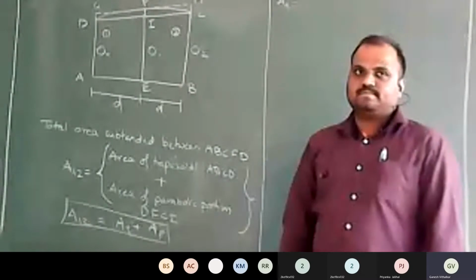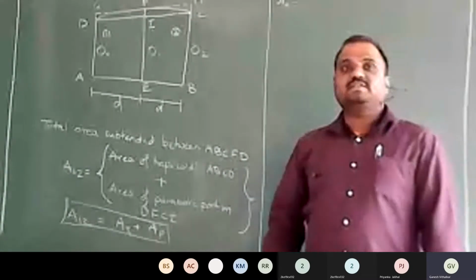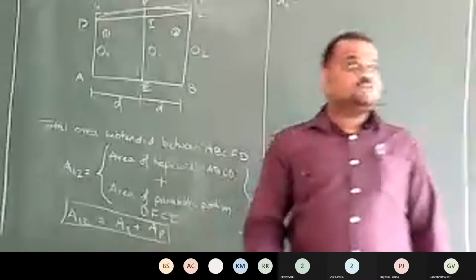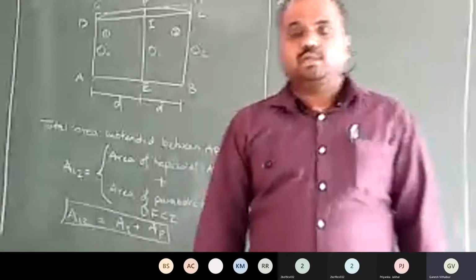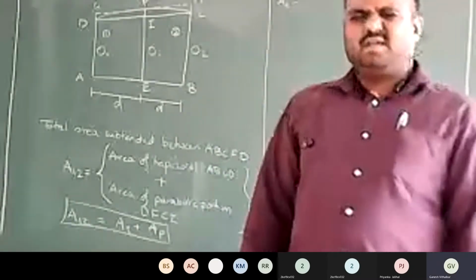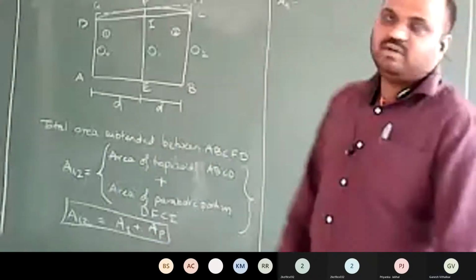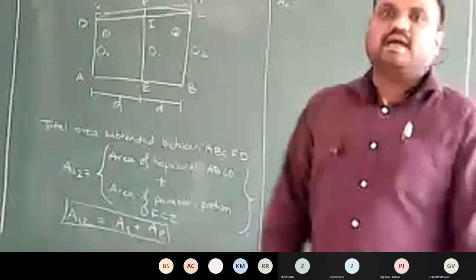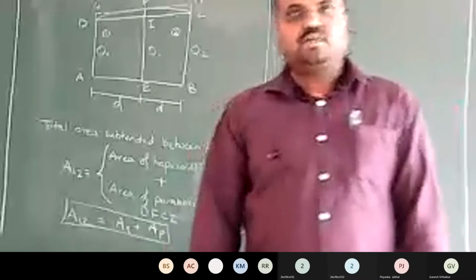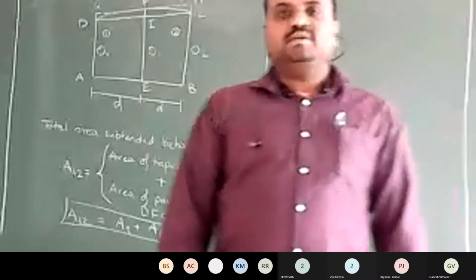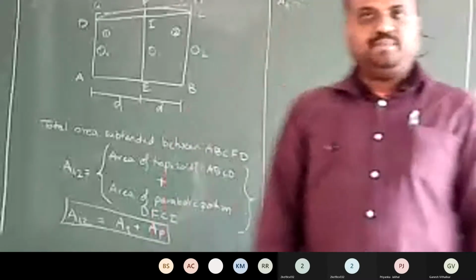A plus B by 2 into D. What are those A and B? See, the general formula for area of a trapezoid is the average of parallel sides multiplied by the perpendicular distance between them. That's the formula for area of a trapezoid.